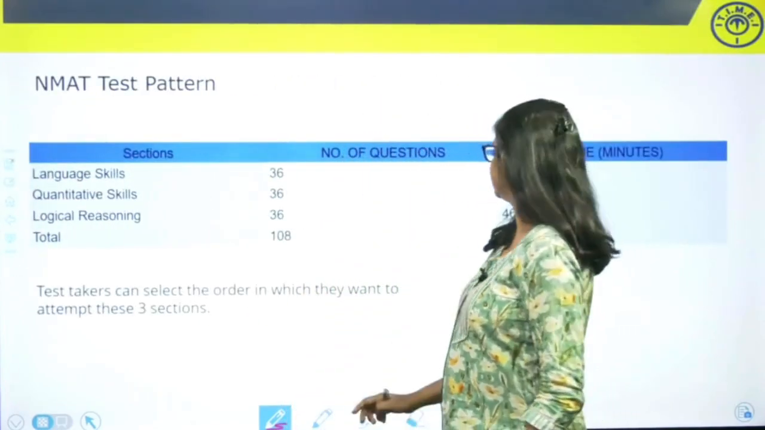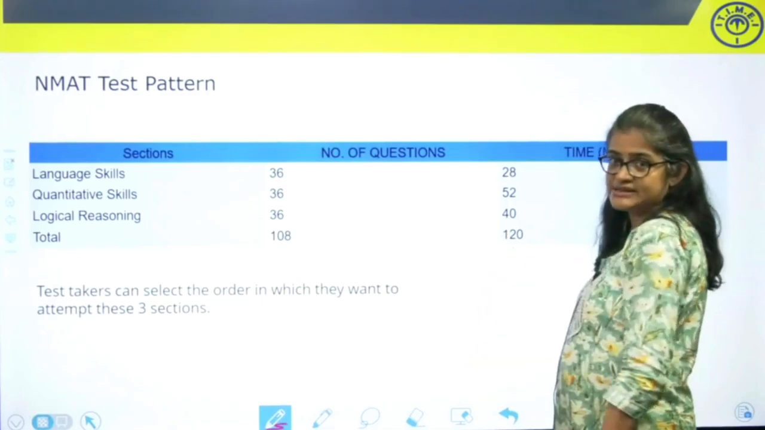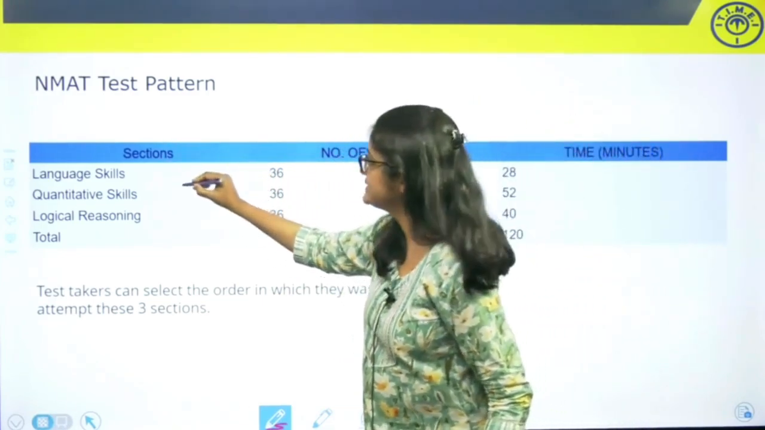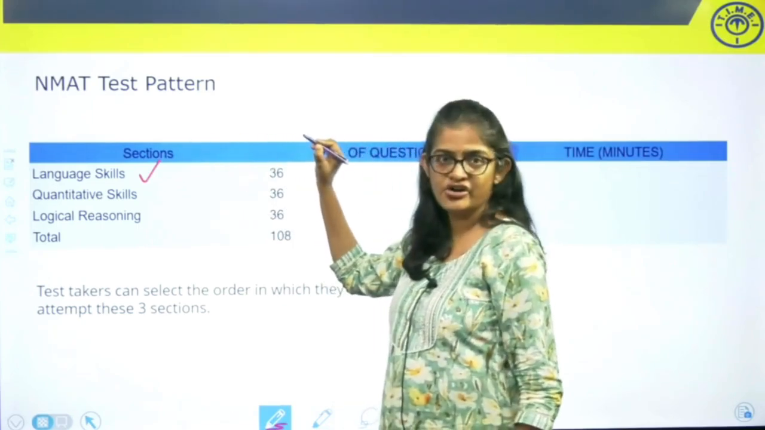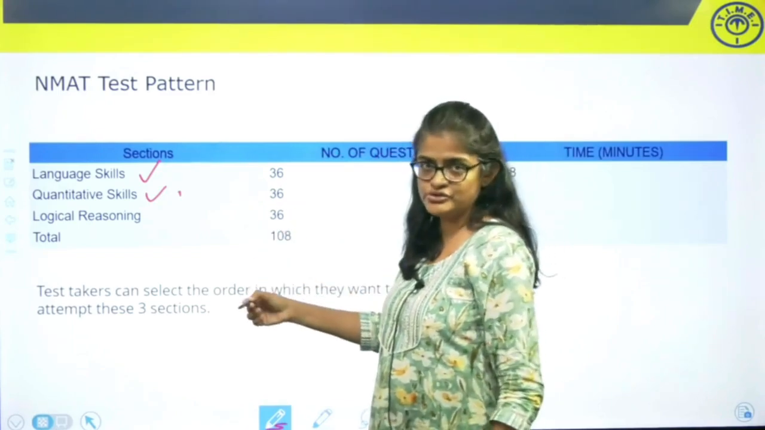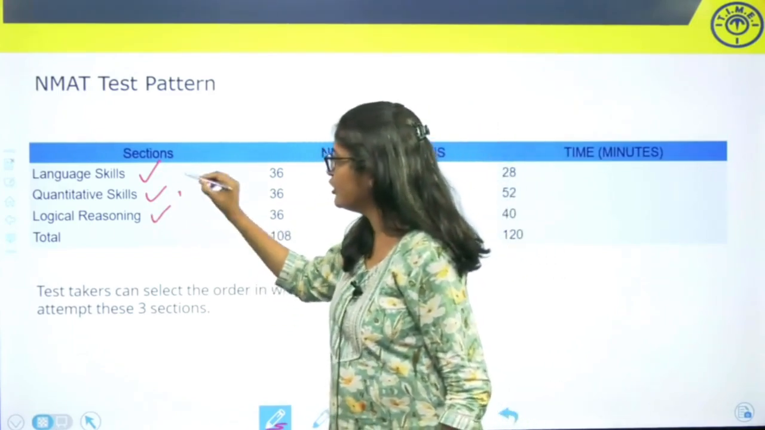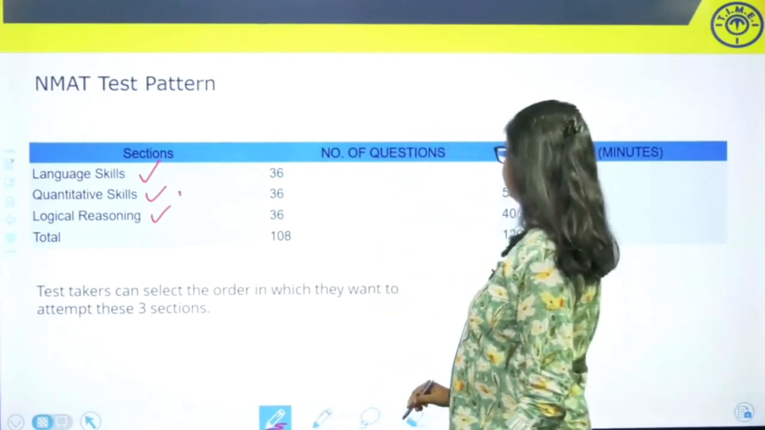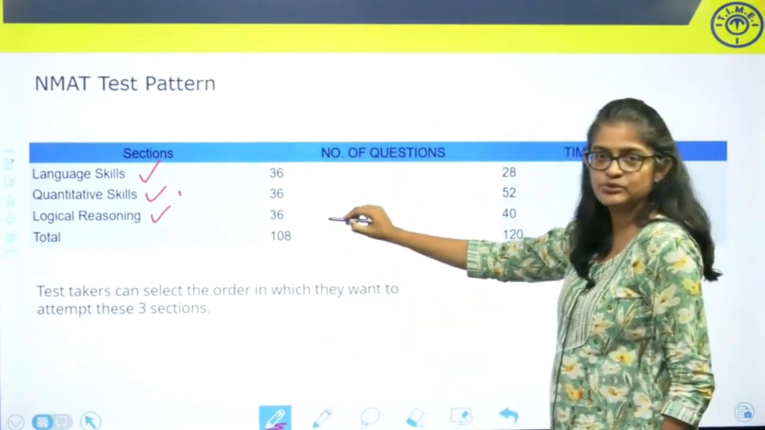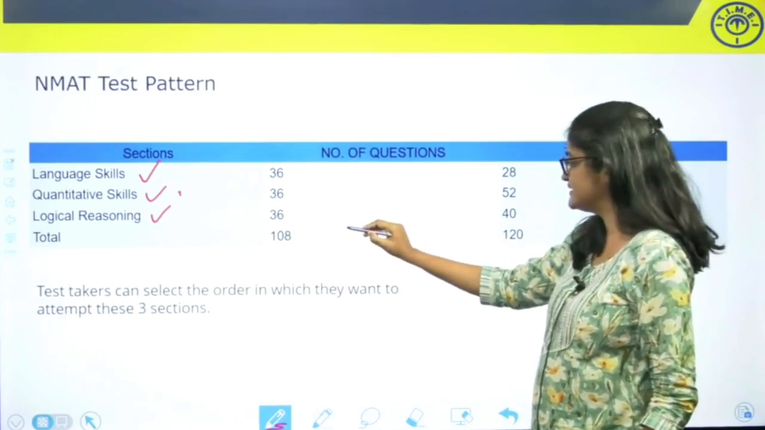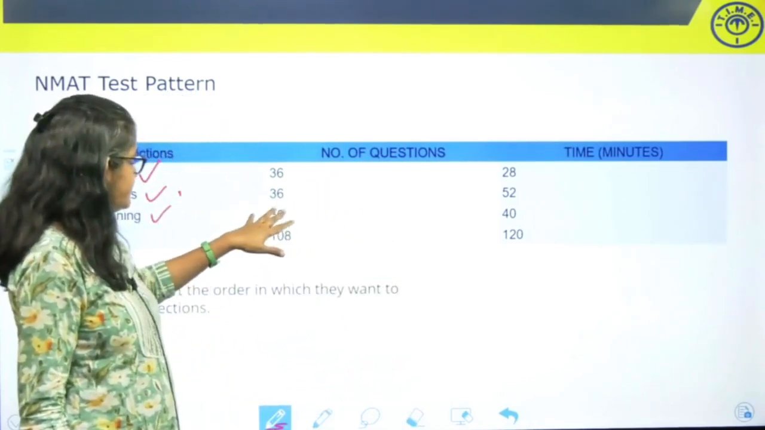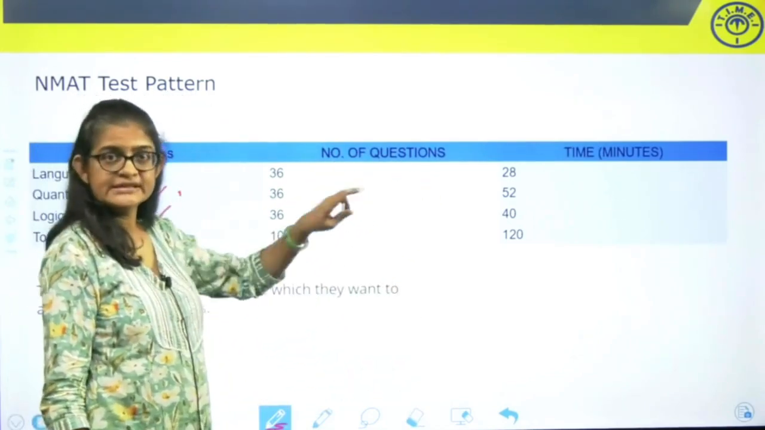Now, let us look at the test pattern. There are 3 sections in NMAT: language skills or English, quantitative skills or quant, mathematics, and logical reasoning, what we call LR. Each section has 36 questions, so the total number of questions is 108, and the total duration of the test is 2 hours.